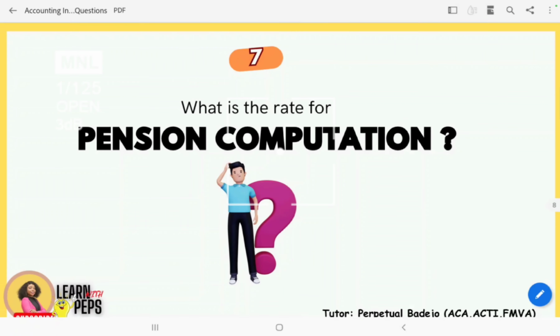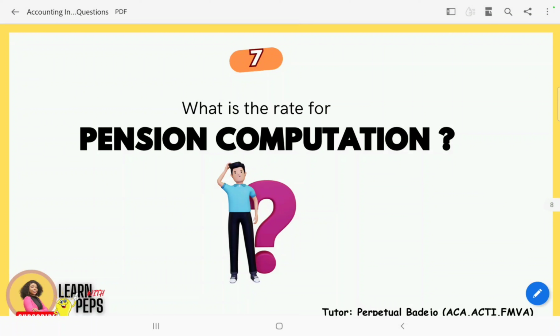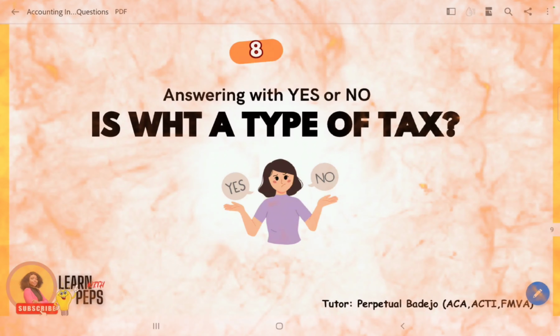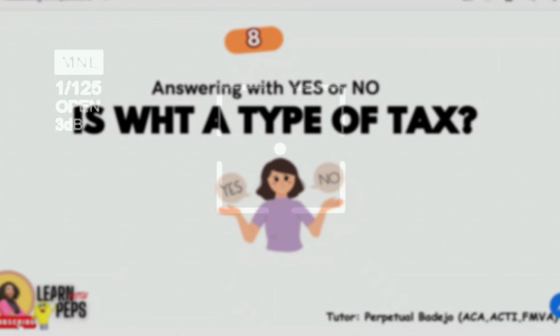The 7th question we have here is, what is the rate for pension contribution in Nigeria? In Nigeria, we currently use a contributory pension scheme where the employer is required to pay a minimum of 10% of the basic, housing and transport, while the employee is required to contribute a minimum of 8% of the basic, housing and transport allowance.